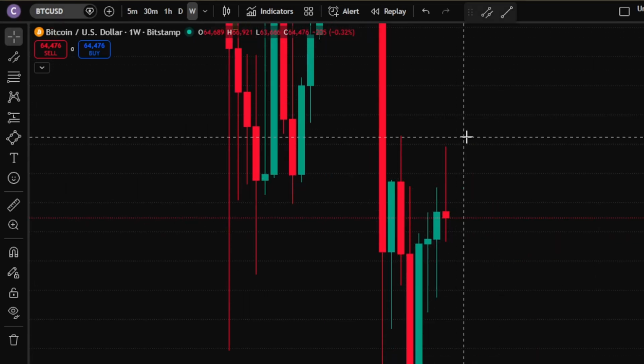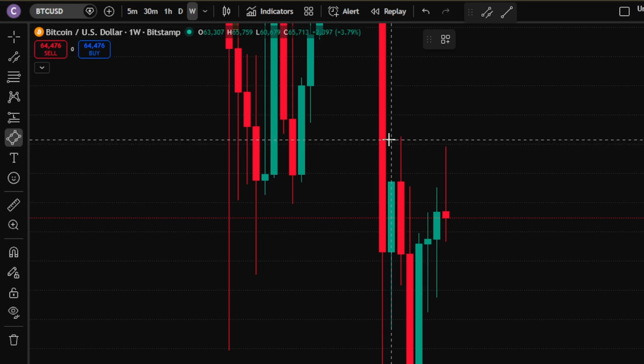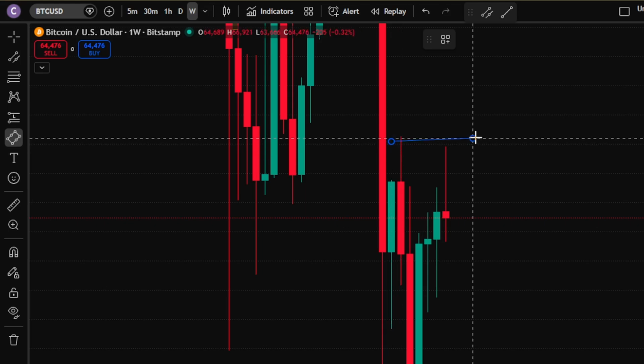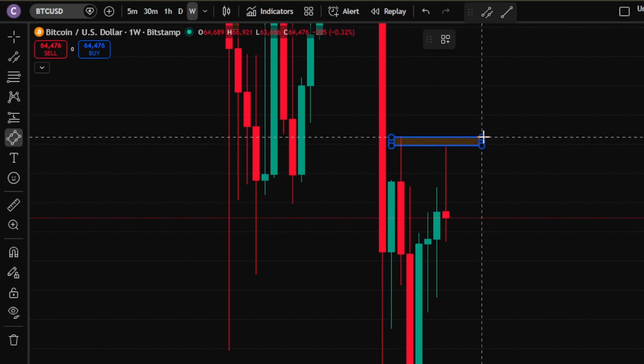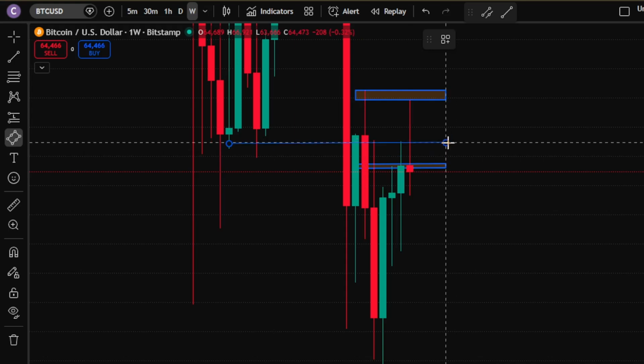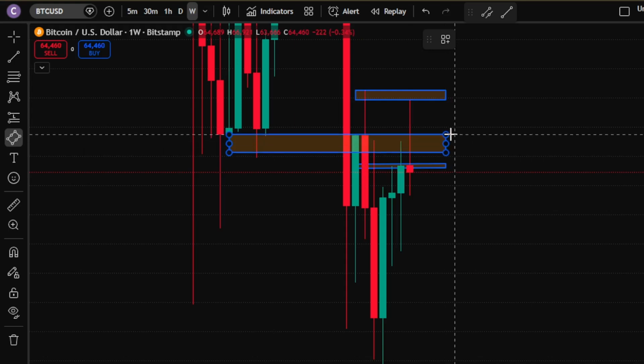Now, let's draw the major zones first on the weekly time frame. Wherever we find two candles with at least one candle gap, and either their high, low, or close and open are very near to each other, we mark it as a zone. Here, we find one zone at the top. Then, another major zone at the 65,500 level. And another zone at 64,700. At first, it looks like the market swept the liquidity of these zones.